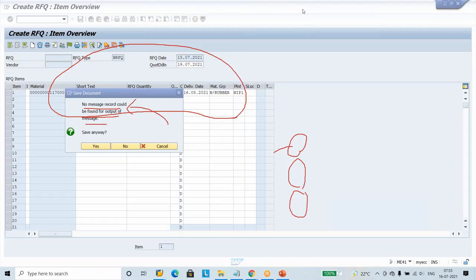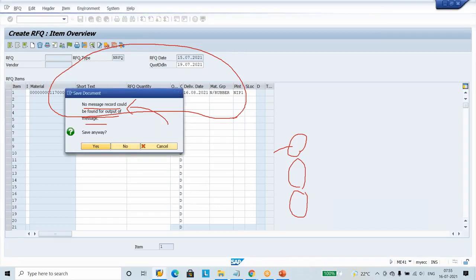Actually, it is an outgoing document. Every outgoing document has to go to a printer, fax or something. That is the reason it is looking for active printer devices, but it won't find anything because my server is connected remotely, I don't know where my server is, and my laptop is also not connected to the printer. That's why it is complaining. I said, okay, save it. In real time, it not only saves, it will print one RFQ for that vendor.